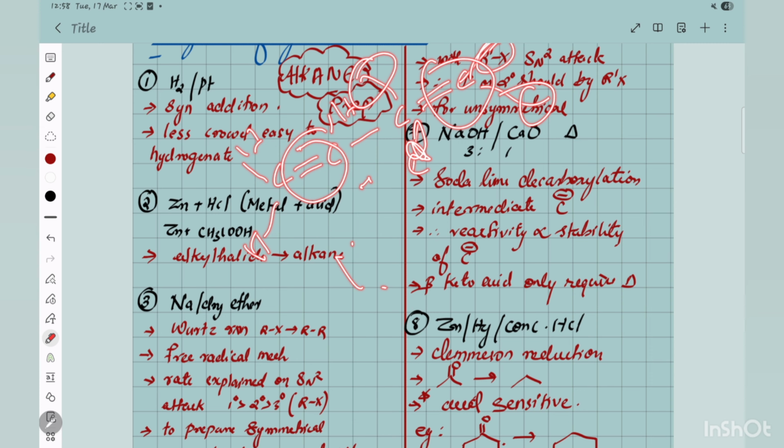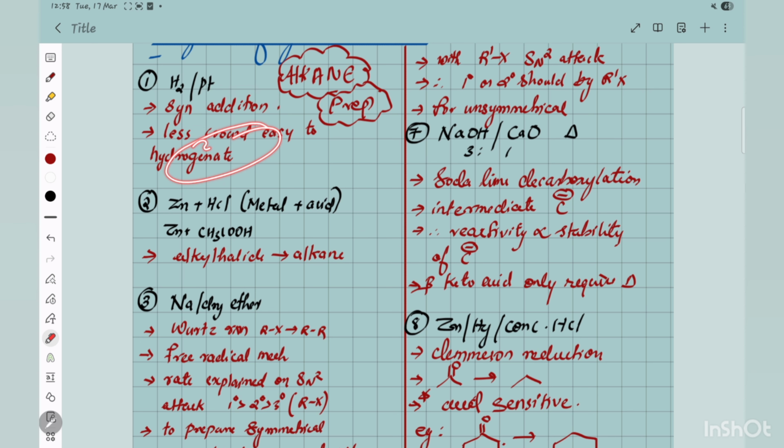If you add one mole of H2, the less crowded one will easily get hydrogenated. That is about the reactivity. So whenever you take a reagent, you should know the stereochemistry aspects and other important things like reactivity, because that is what will be repeated.